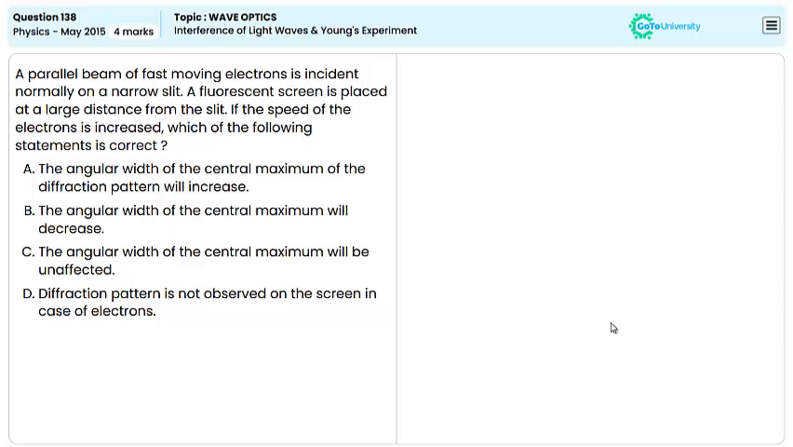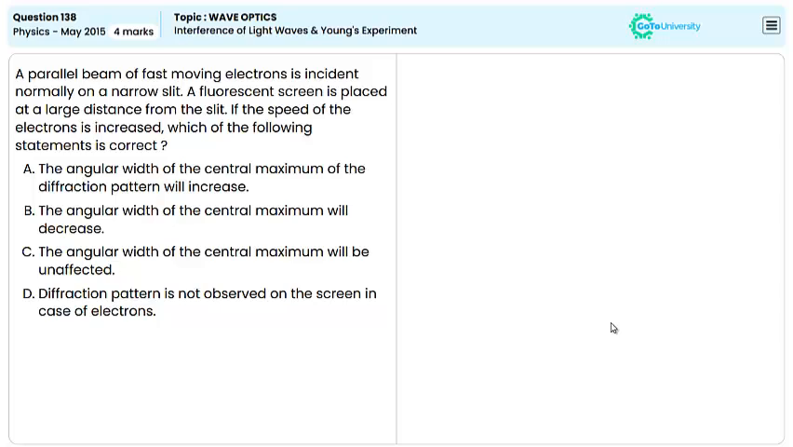A parallel beam of fast-moving electrons is incident normally on a narrow slit. A fluorescent screen is placed at a large distance from the slit. If the speed of the electrons is increased, which of the following statements is correct? Let us first find which statement is correct and later discuss why the others are incorrect.